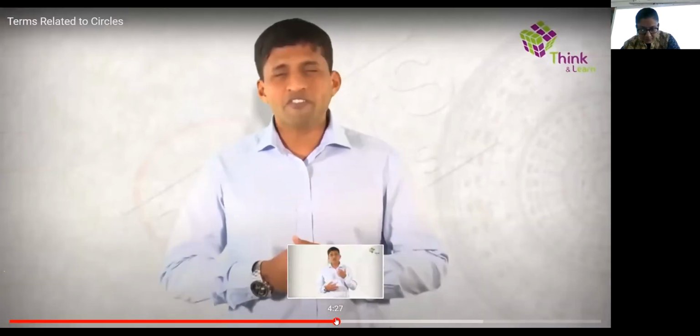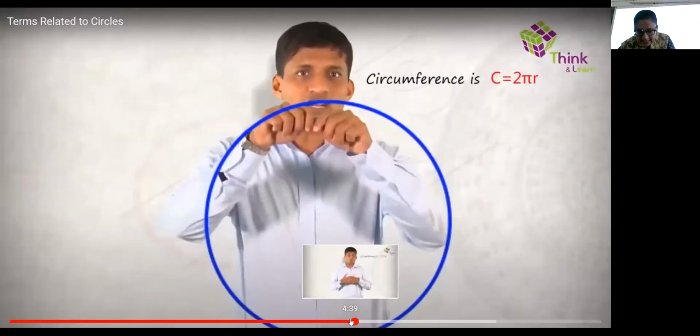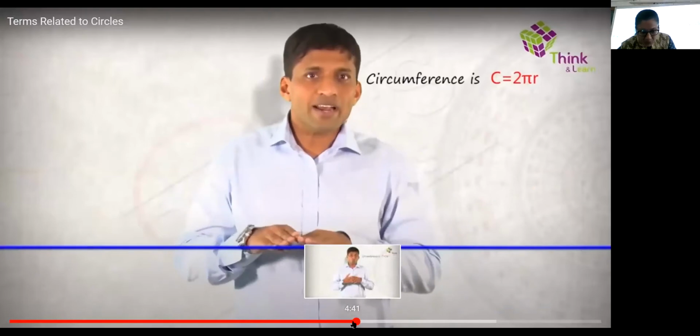The length of the complete circle is called the circumference. What is the circumference of a circle in terms of radius? It's 2 pi r, if you take r as the radius. Now, to visualize circumference, if I take a circle like this, cut the circle and straighten it out, we get its length.